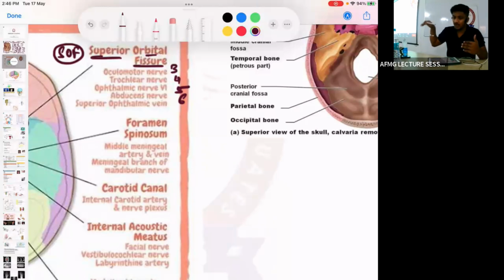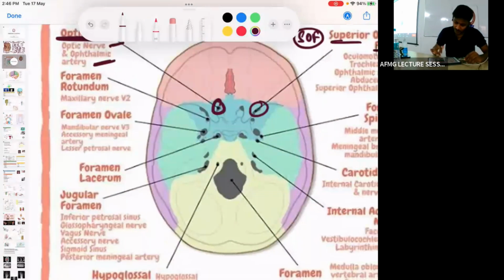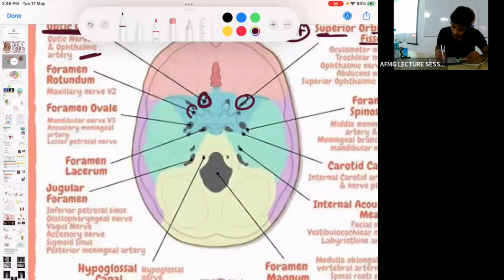They will not ask you about the vein, they will mainly play with the nerves here, because the vein is confusing. So which nerves pass by the superior orbital fissure? 3, 4, 5 and 6. All the nerves related to the eye pass by the superior orbital fissure. No problem. Next, if I go behind the superior orbital fissure, here you can see a circular foramen,